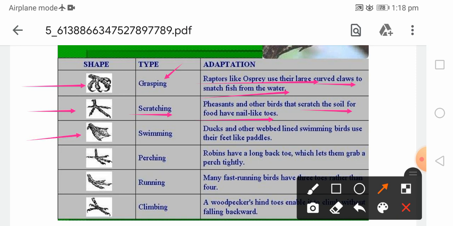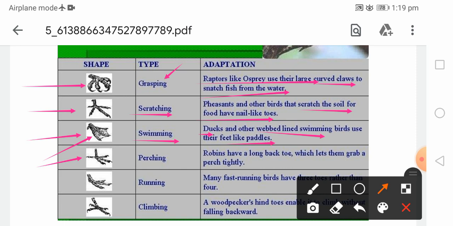Then this, we are familiar with this swimming type of feet. Here it is found in a duck, and this particular foot is also known as a web foot. Web feet are useful for swimming purposes. It is found in ducks or penguins, and that foot is used like a paddle.